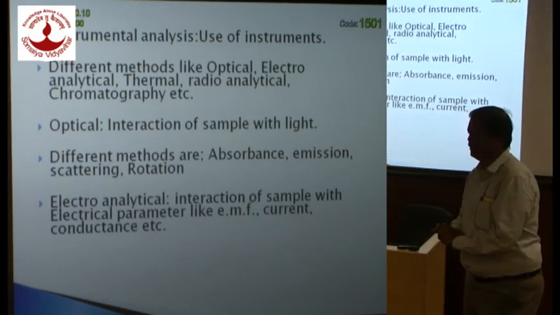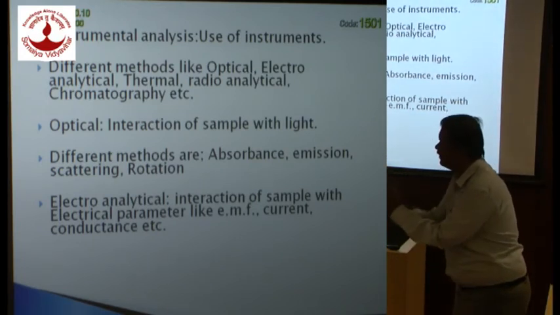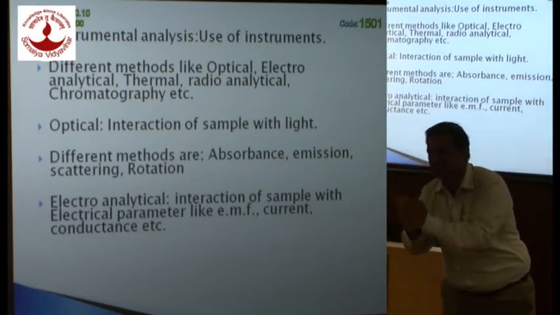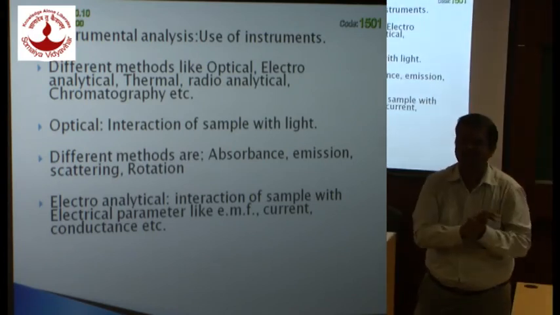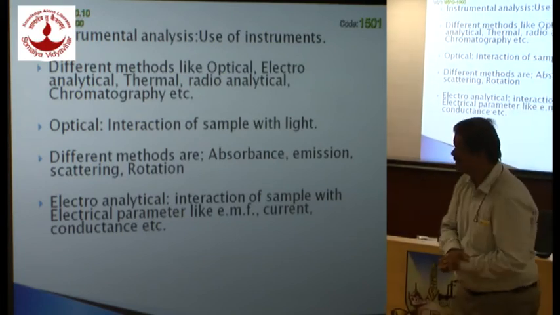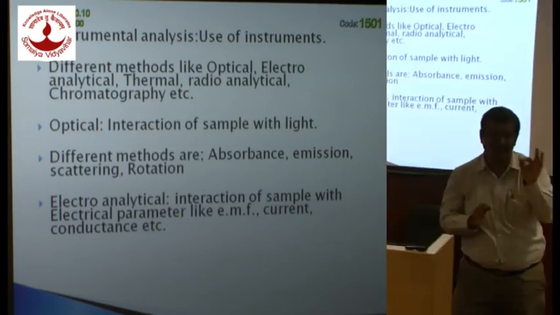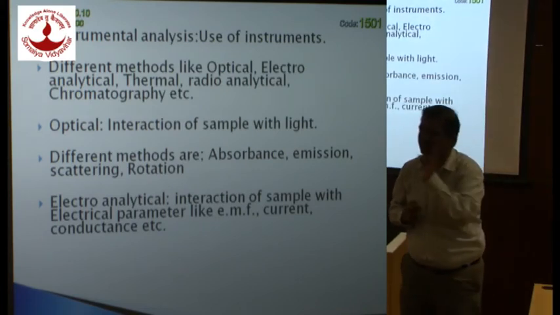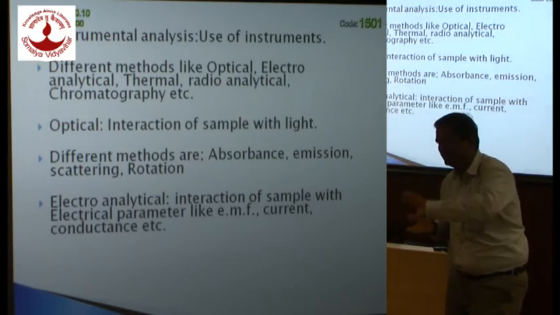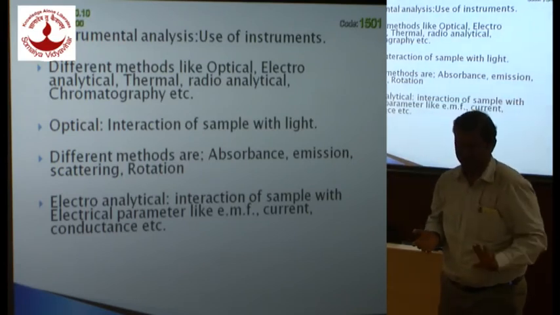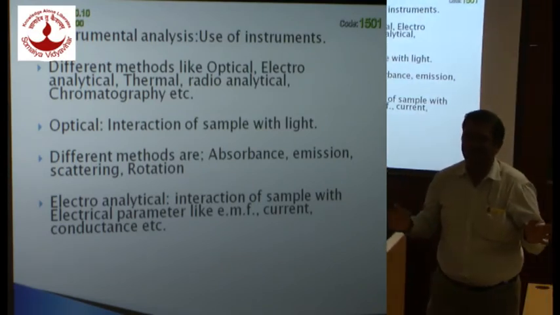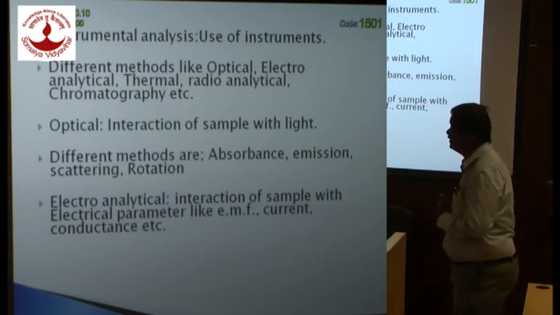Then comes quantity of current. How much quantity of current is utilized by the sample? How much quantity of current flows to the sample for a definite period of time? That gives you coulometric titrations. So these are again very specific and very accurate quantitative methods of analysis, which you study by interaction of change in current for definite time with the sample, right? So these are your electroanalytical methods.